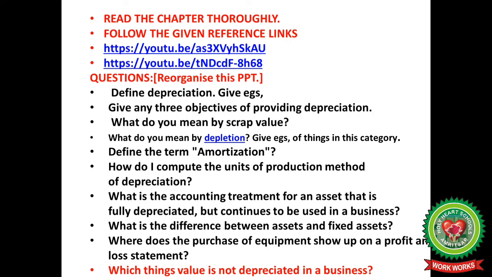What is the accounting treatment for an asset that is fully depreciated but continues to be used in a business? What is the difference between assets and fixed assets? Where does the purchase of equipment show up on a profit and loss statement? Which things' value is not depreciated in a business?